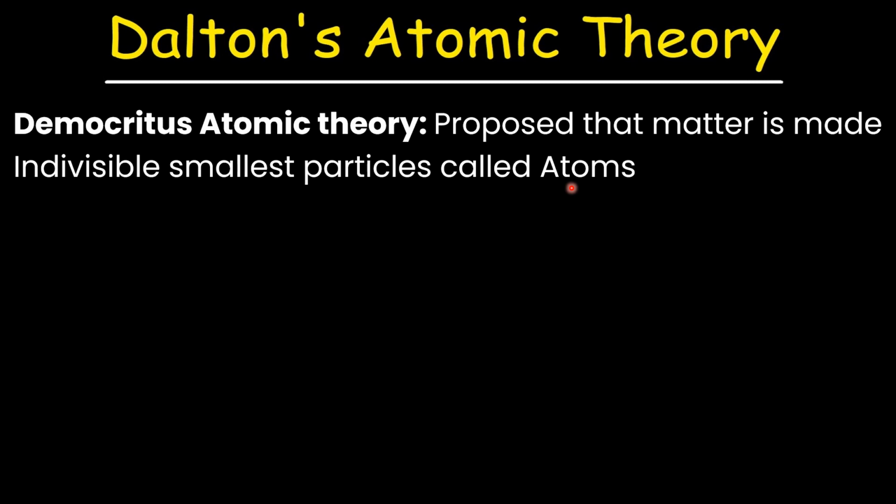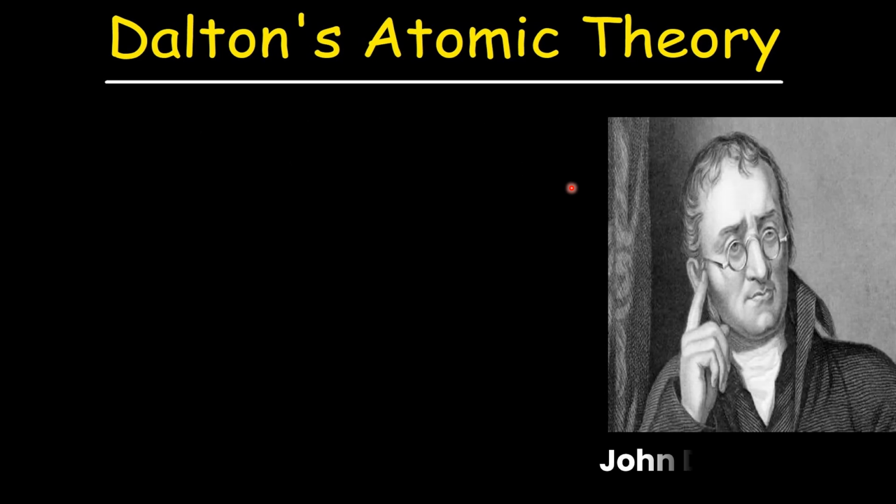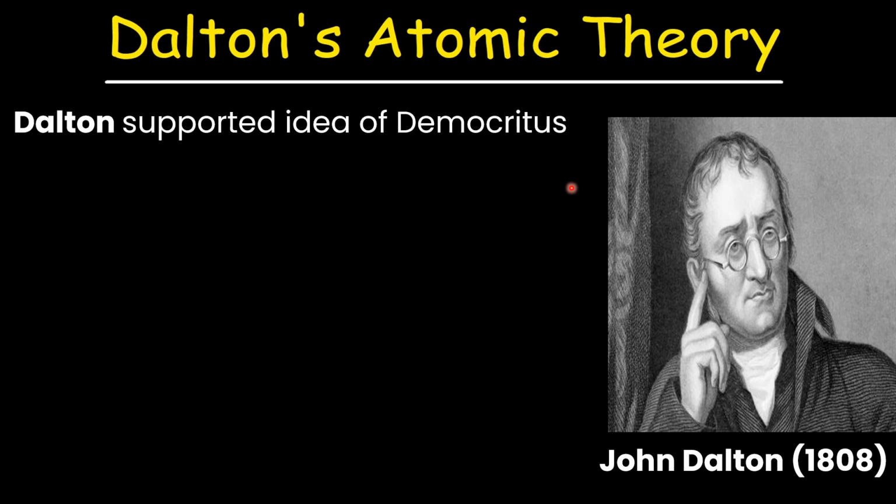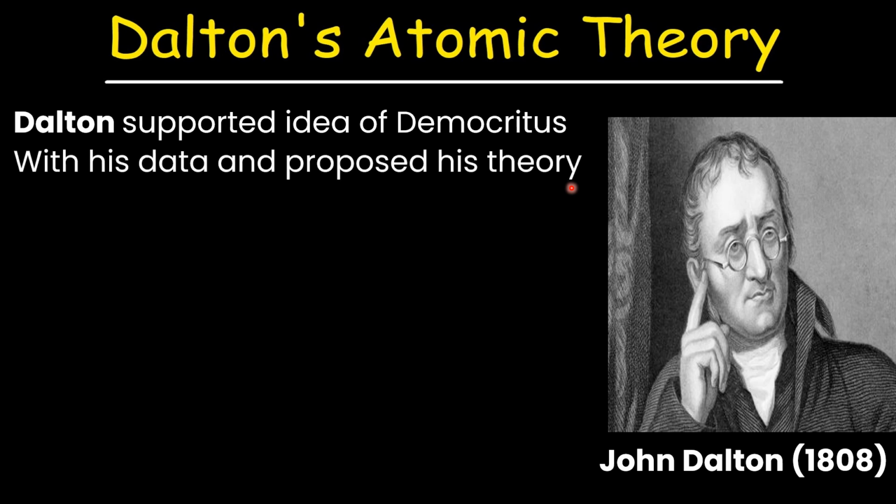It was a British chemist known as John Dalton, who in 1808 proposed his own atomic model, and that atomic model is known as the Dalton Atomic Model. Dalton basically supported the ideas of Democritus with his data and proposed his atomic theory or atomic model.